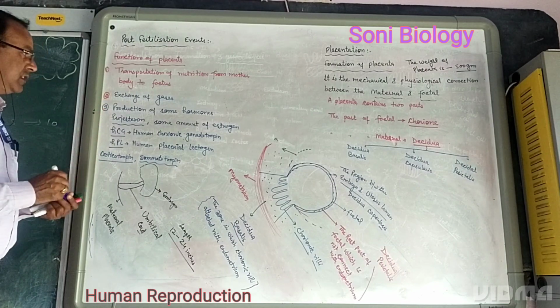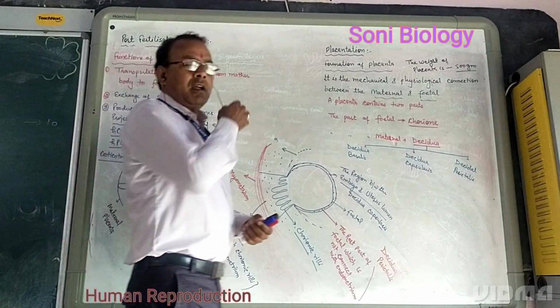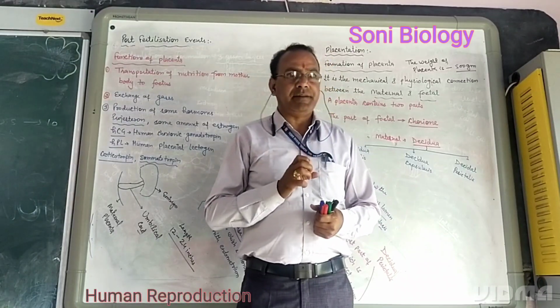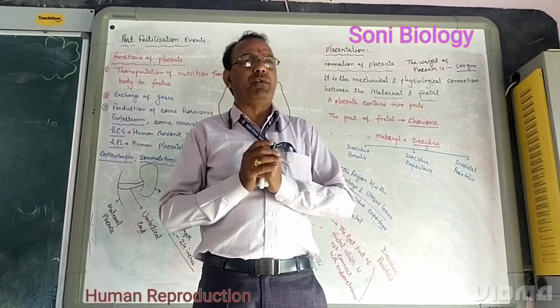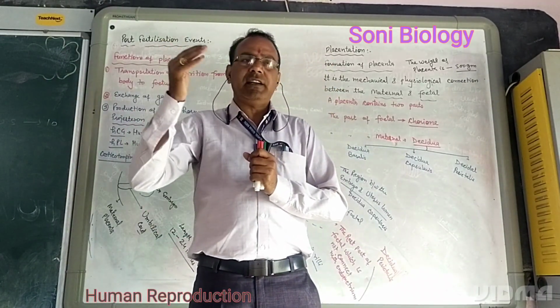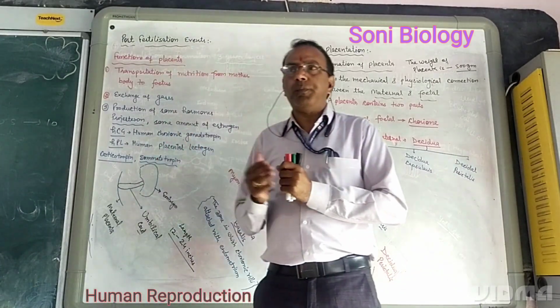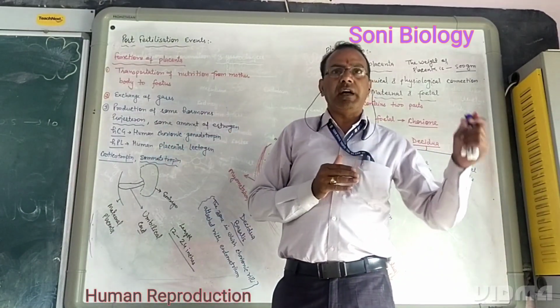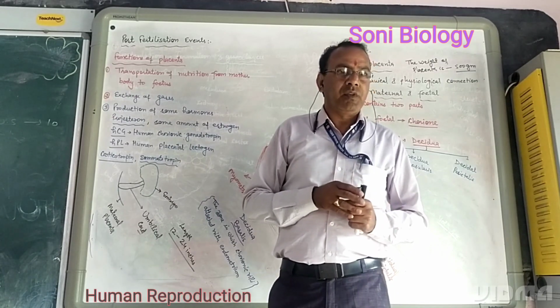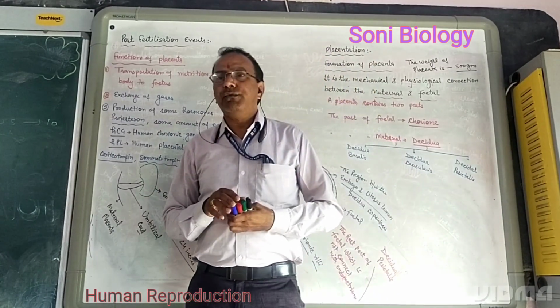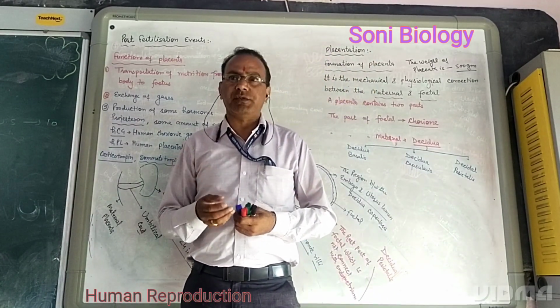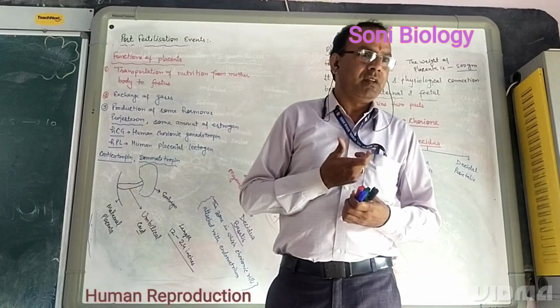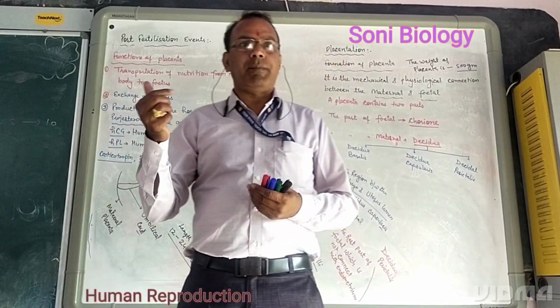And the next thing is that the placenta acts as a barrier. The placenta acts as a barrier for many substances, which do not pass directly from the mother's body to the developing embryo. But there are some harmful substances, harmful microbes such as viruses, that may pass through the placenta.